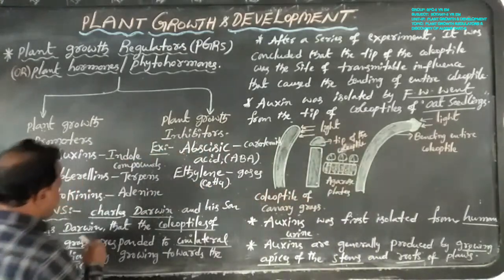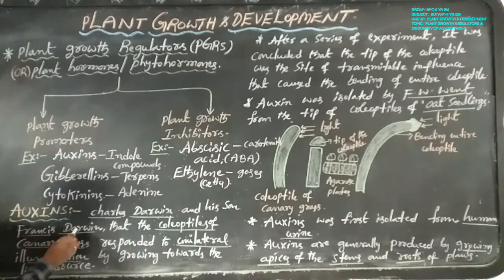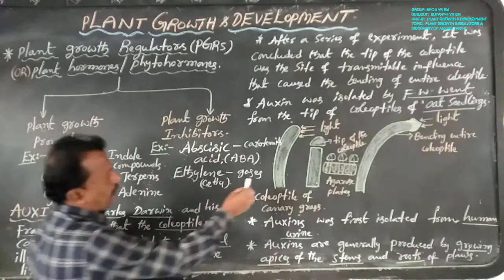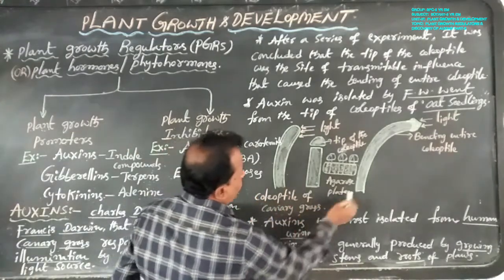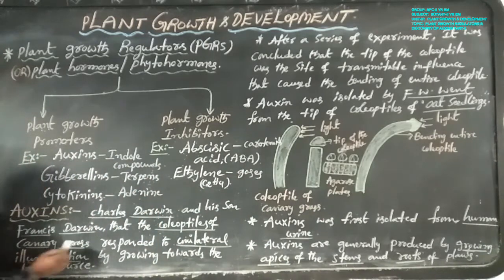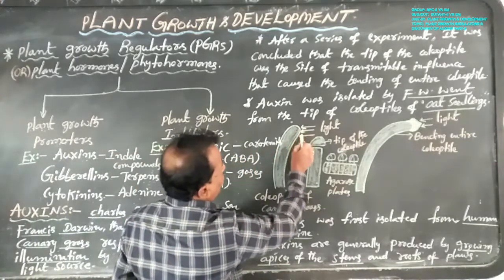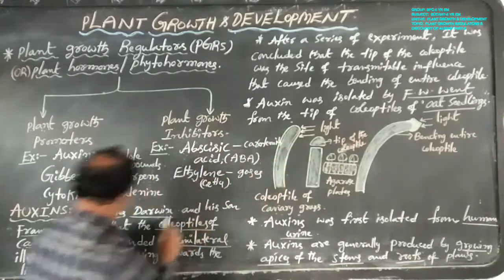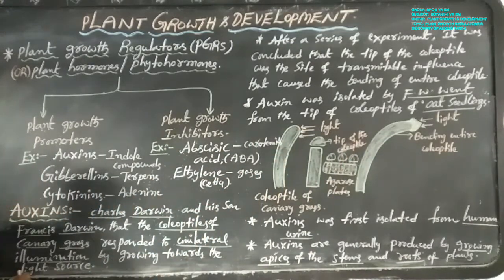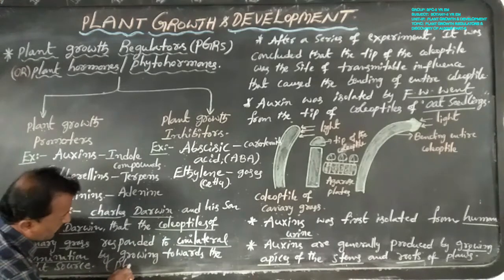Charles Darwin and his son Francis Darwin observed that the coleoptile of canary grass responded to unilateral illumination by growing towards the light source, which is known as phototropism.